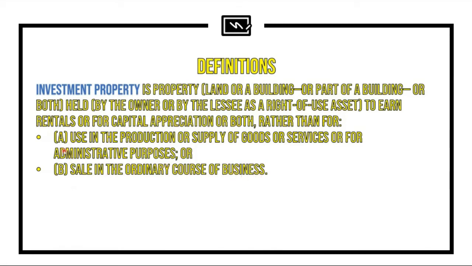So basically, letter A is trying to define property, plant, and equipment, and letter B is trying to define your inventories. So generally, when you talk about investment property, we only focus on two types of assets, either land or a portion thereof, building or a portion also, or both. And they are not supposed to be used either as property, plant, and equipment or inventory.